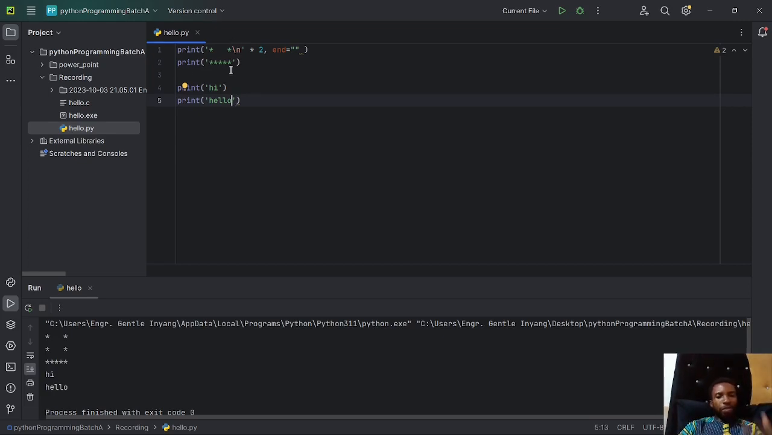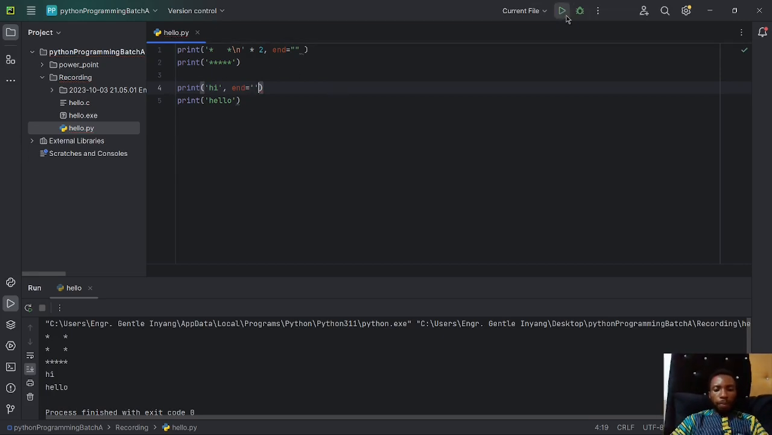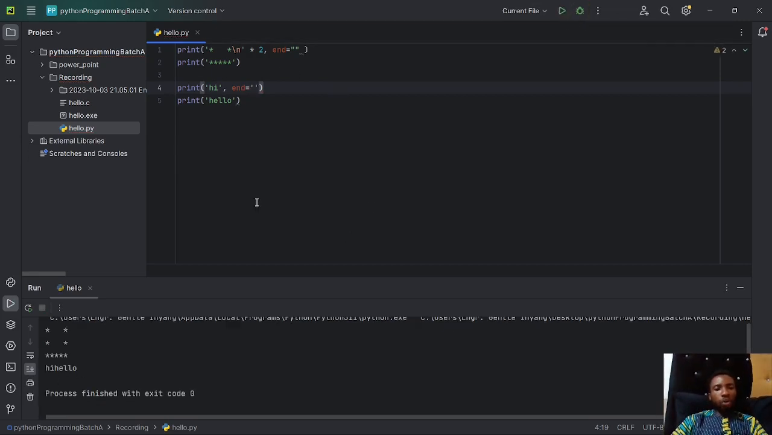All right. Let me try to break that down further. If I add end after this hi, and I pass an empty string, on running this, you can see that I have hi hello. The print statement's new line is automatically ignored. So this hello will now be taken to the fourth line and it'll be joined together as if it is one line. All right. Now, in this sense, I am ignoring that new line for the print statement, only allowing the new line in this very first one to take effect. That's what I'm trying to do here.